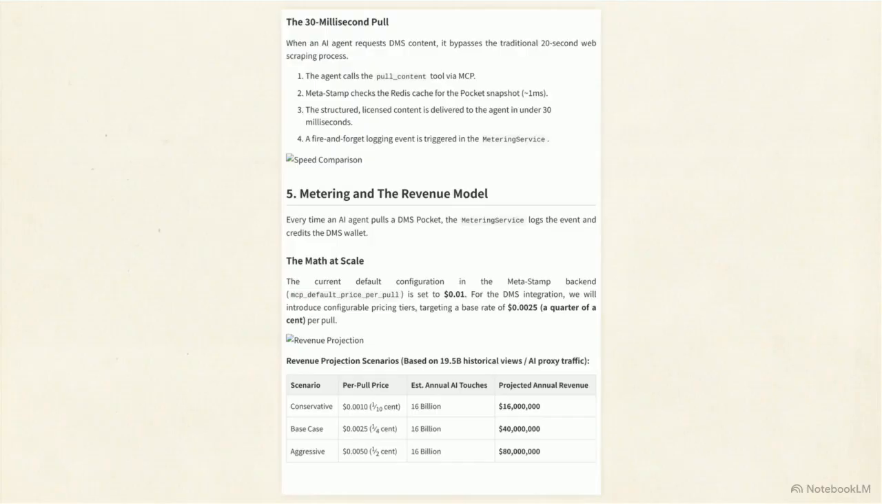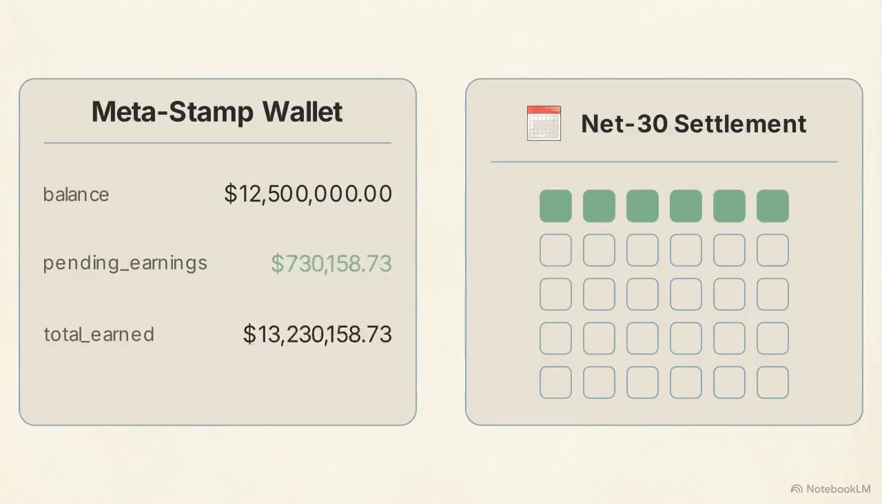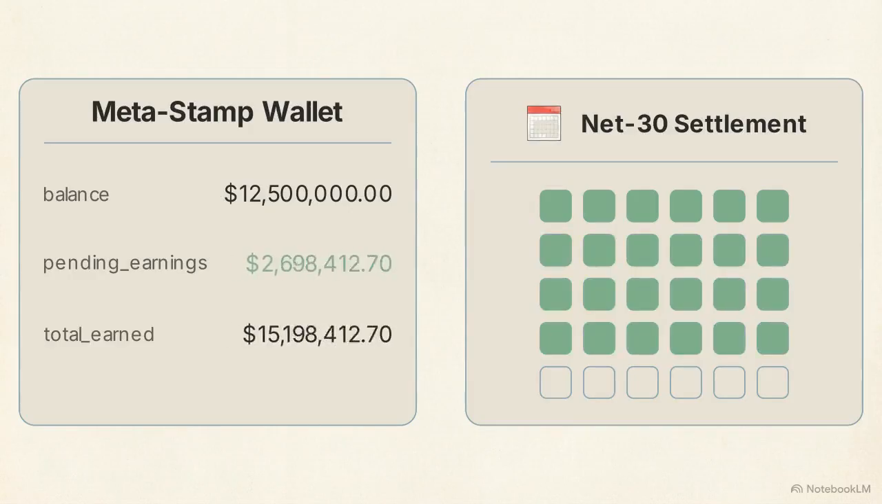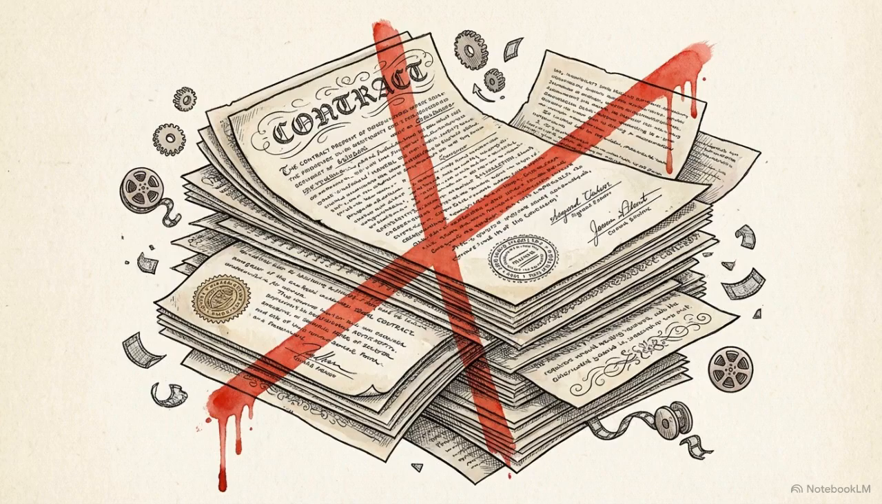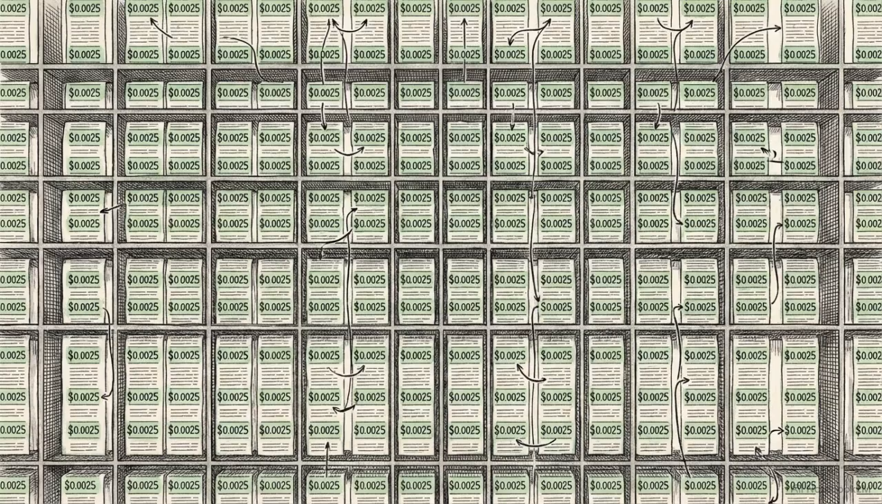This revenue table projects the economic impact. The integration uses configurable tiers, anchored by a base case rate of a quarter cent per data poll. Applying that fee to an estimated 16 billion annual AI touches generates $40 million in projected annual revenue. Earnings accumulate in real time within the Metastamp wallet model and settle to the studio accounts on a standard net 30 schedule. The financial viability of this architecture does not rely on massive individual licensing deals. It relies on capturing volume through friction-free microtransactions.